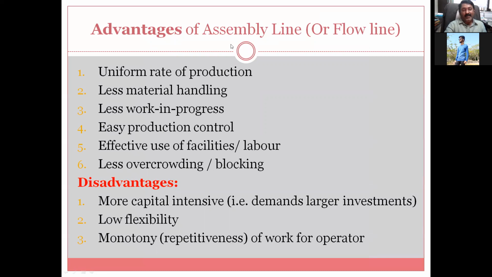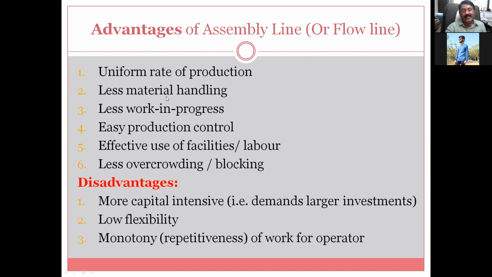The last point of the assembly line that we will discuss, and then we will stop. So advantages of assembly line: uniform rate of production, continuous production is there. In 1 hour 12 jobs will get ready. So every hour 12, 12, 12, it will neither be 15 nor 8. So 12 jobs will get ready.